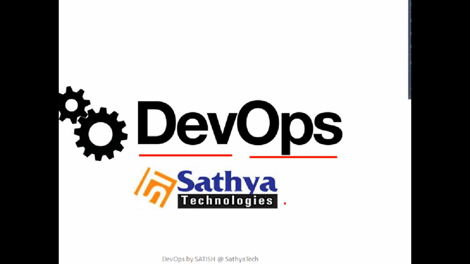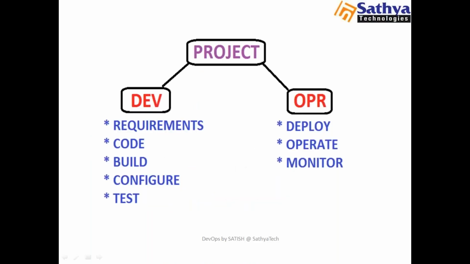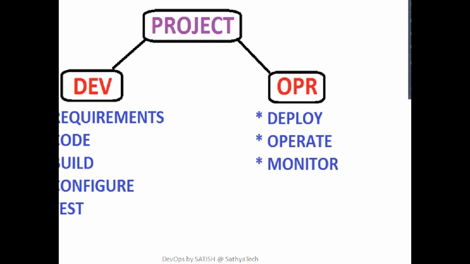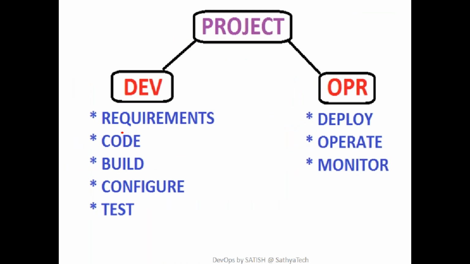So we know this. If you take any project, a project can be developed by the dev team, and it can be managed by the ops team, the operations team. Both the dev and ops teams have their own roles and responsibilities. I have a project, and that project is developed by the dev team, and the project is managed by the ops team.